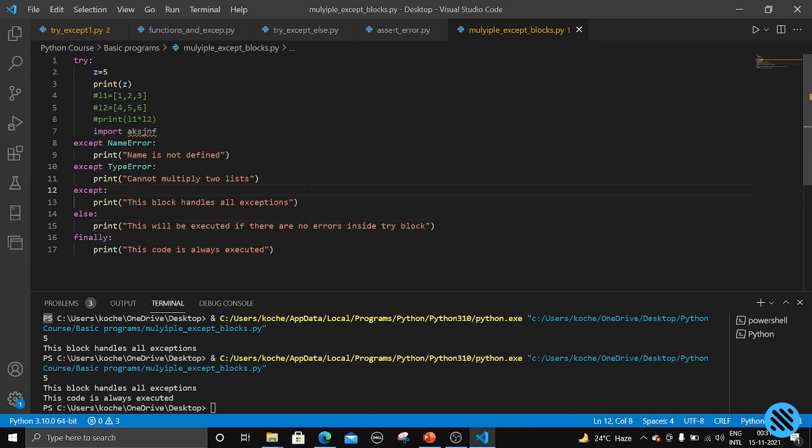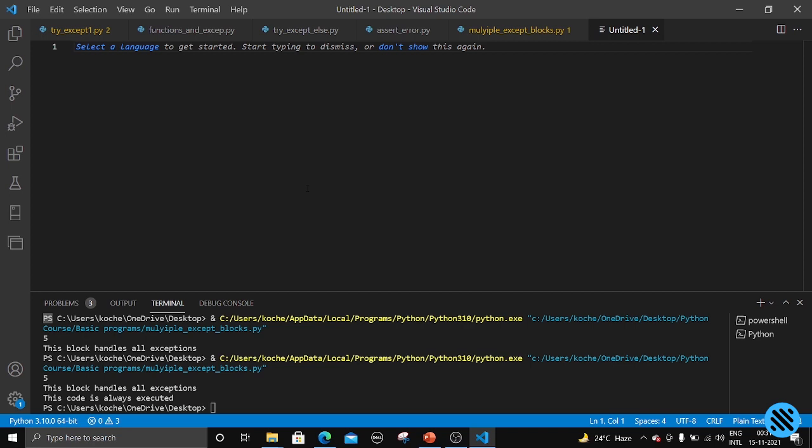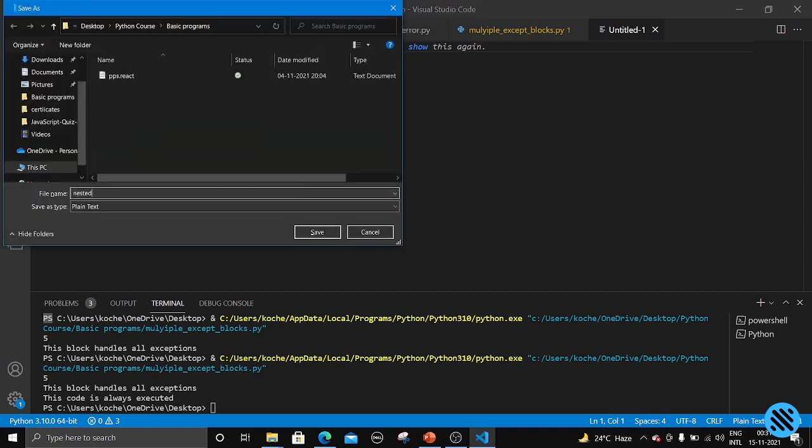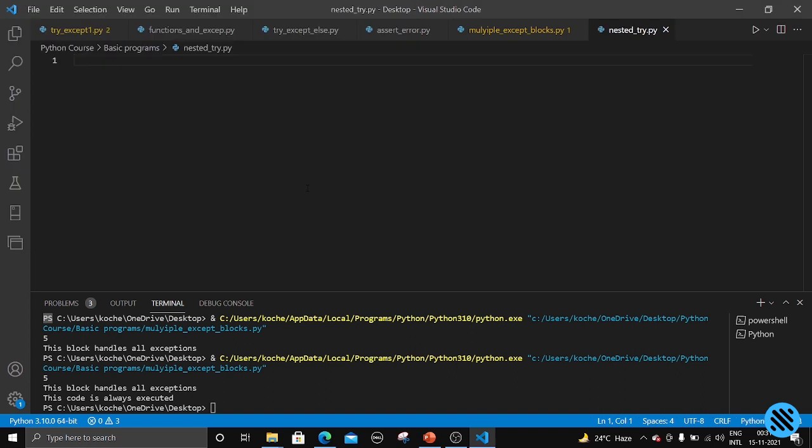Okay, so let us finally do a program in which we'll be seeing nested try blocks. We have seen the meaning of nested various times, right? That is nothing but a try block inside a try block is known as nested try. Nested_try.py, and let me just take some simple example.